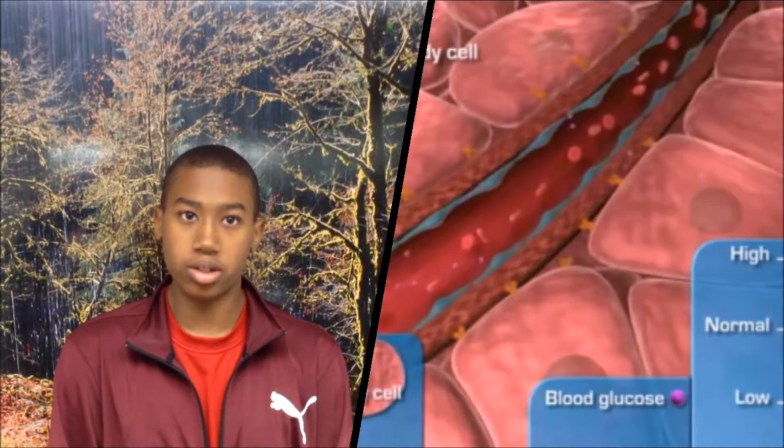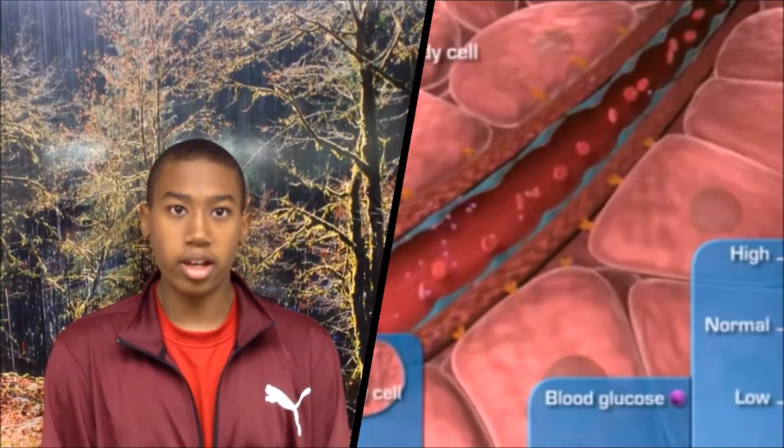Insulin controls how much glucose is passed from the blood into cells for conversion to energy. Lack of insulin results in the inability to use glucose for energy or to control the amount of sugar in the blood.